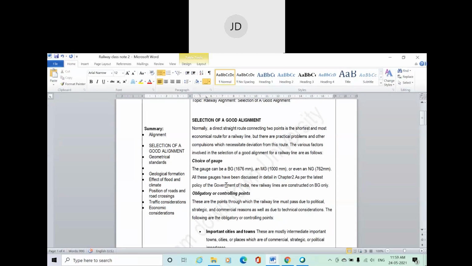In the next class we're going to discuss in detail gradient. Then we'll discuss horizontal curve. Then we'll go for super elevation. That part is very important. We're going to do some problems also in super elevation. Clear?